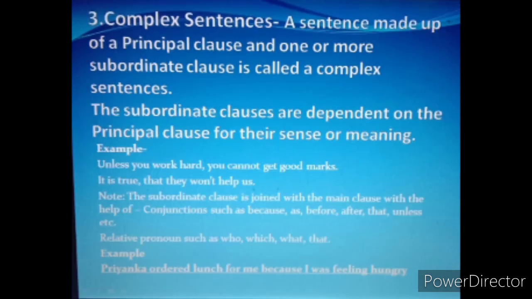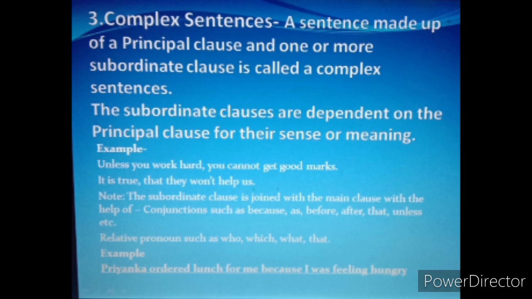Now the last one, complex sentences. What are complex sentences? A sentence made up of a principal clause, a clause that can stand on its own, and one or more subordinate clauses. Now what are subordinate clauses? Subordinate clauses are dependent on the principal clause for their sense or meaning.